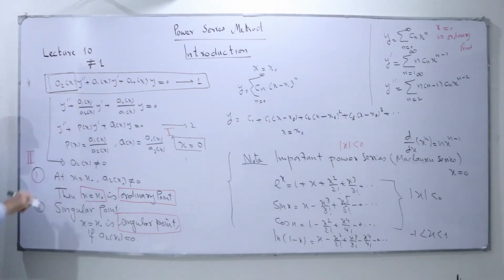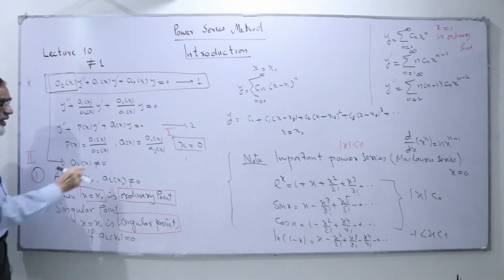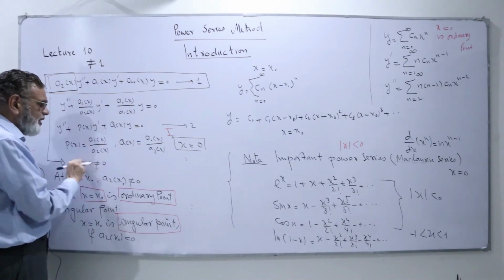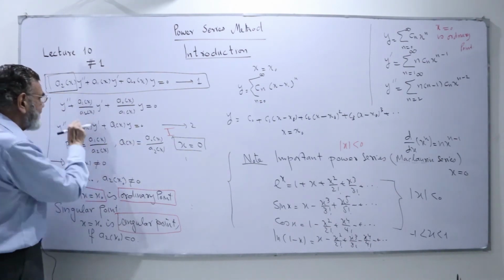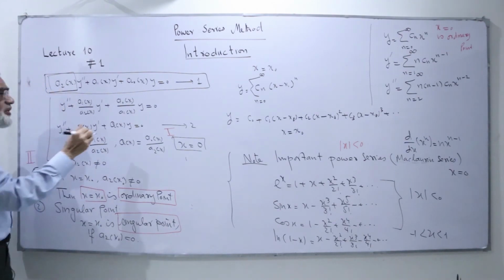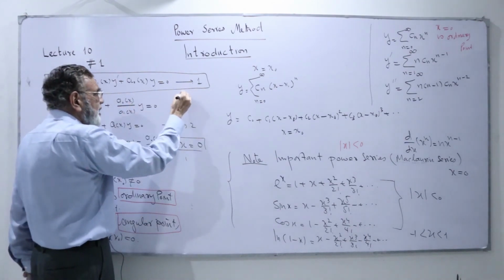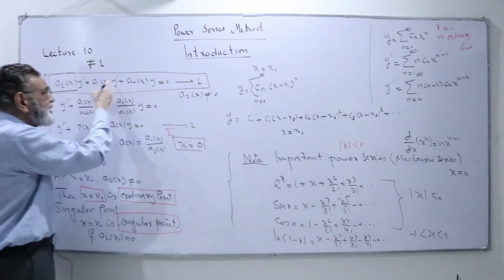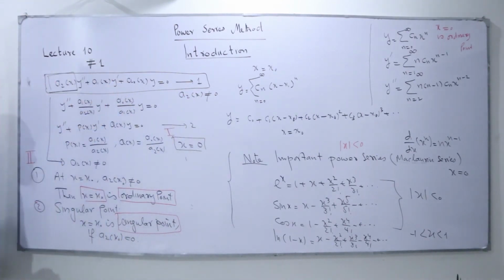We divide by a2 of x. Then we say this p of x is a1 of x over a2 of x, q of x is a0 of x over a2 of x. These are analytic only when a2 of x is not equal to 0. So we have the condition that this value must not be 0. When we write this series, we write with this one that a2 of x is not equal to 0. When a2 of x is 0, then the structure of the series will change.